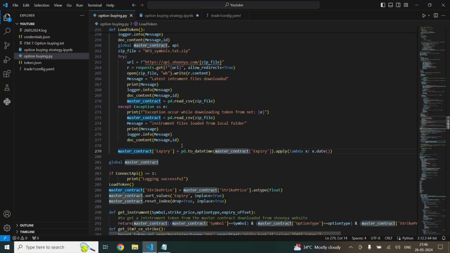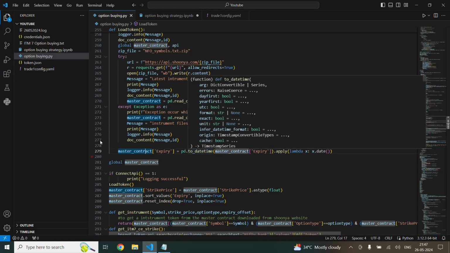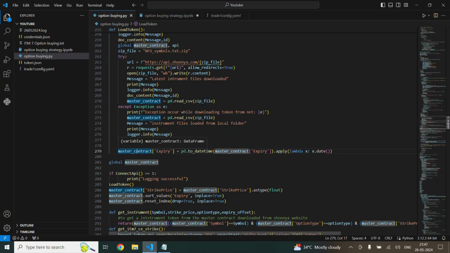Throughout the code we are going to take the details of the strikes from this master contract file only. So I'm going to do some changes to the values present inside. So I'm gonna change this.